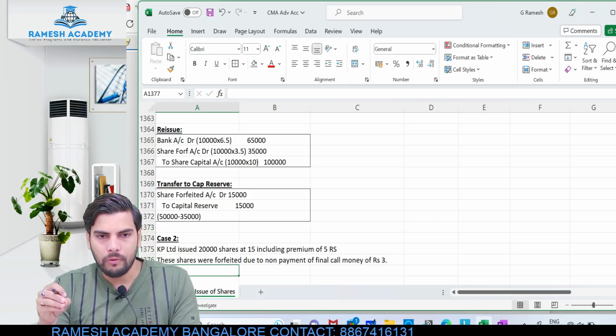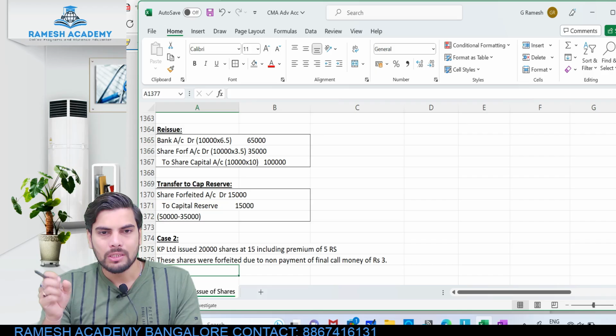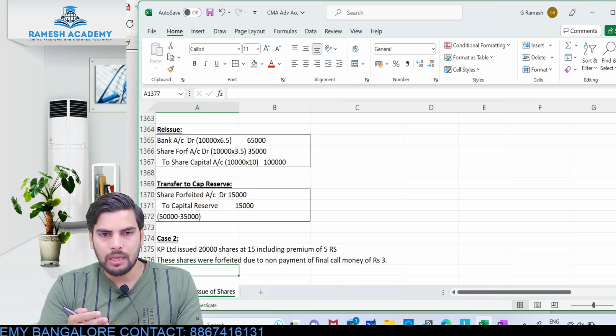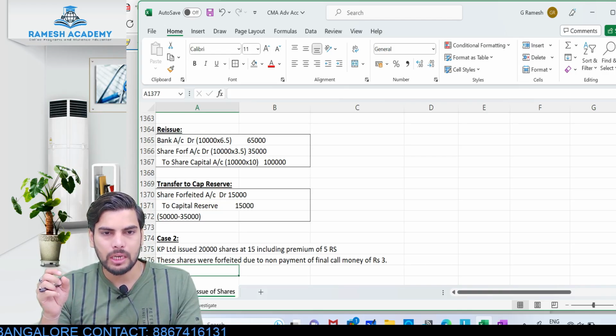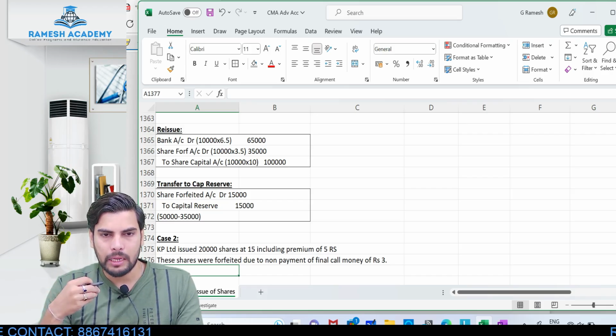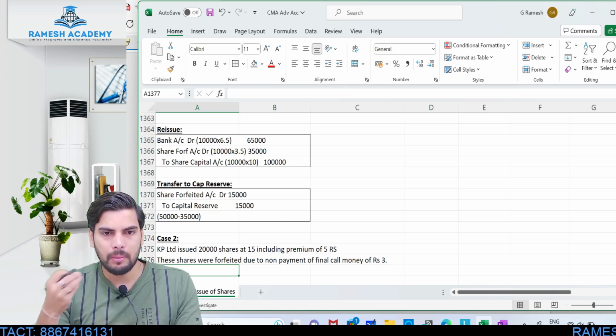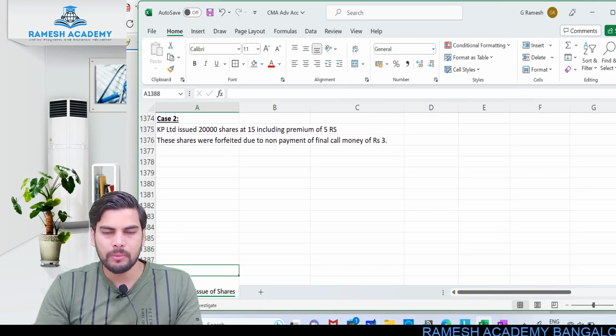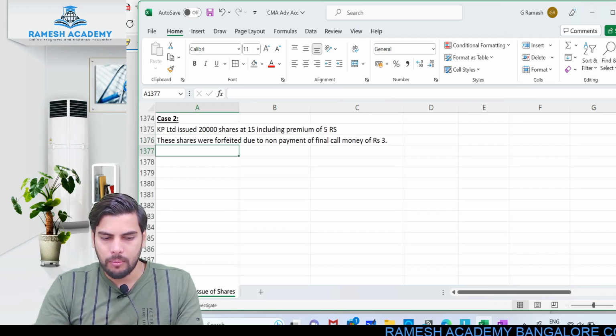Okay, so out of this particular 15 rupees, see, premium is not included in final call. It would have been included somewhere in the allotment stage. If nothing is mentioned, always assume that premium is included in the allotment stage. So I have already collected this allotment money. Okay, it means even the securities premium I would have collected. If premium is already been collected, should I worry about it? No, I need not worry about this particular securities premium. If premium is already been received, don't worry about it at all.